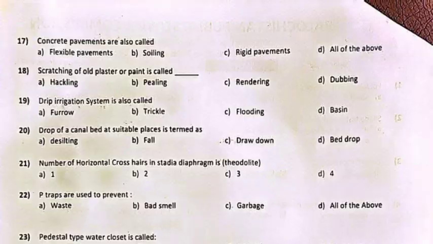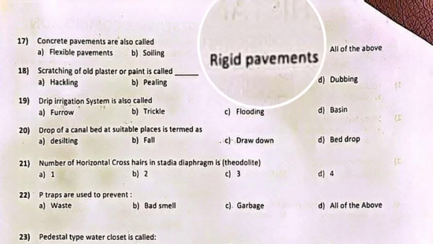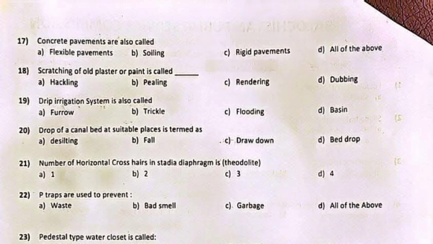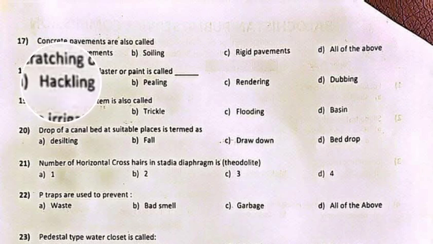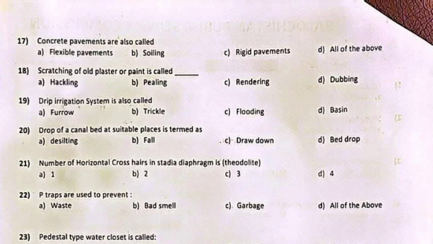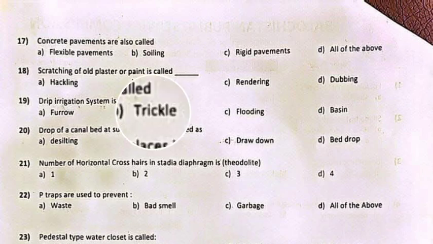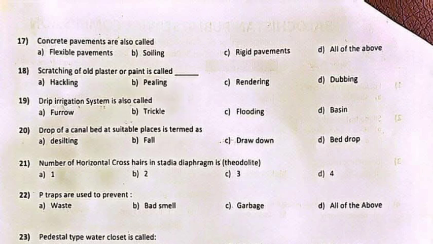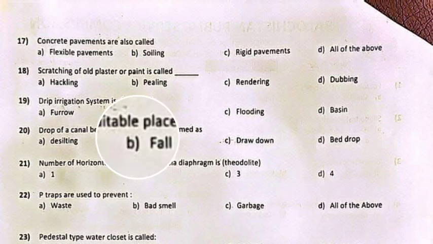Question 17. Concrete pavements are also called. Answer: C. Rigid pavements. Question 18. Scratching of old plaster or paint is called. Answer: A. Hackling. Question 19. Drip irrigation system is also called. Answer: B. Trickle. Question 20. Drop of a canal bed at suitable places is termed as. Answer: B. Fall.